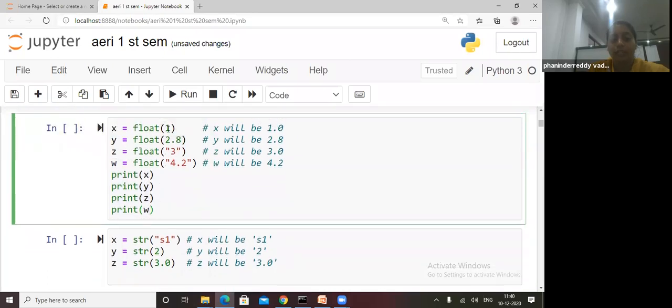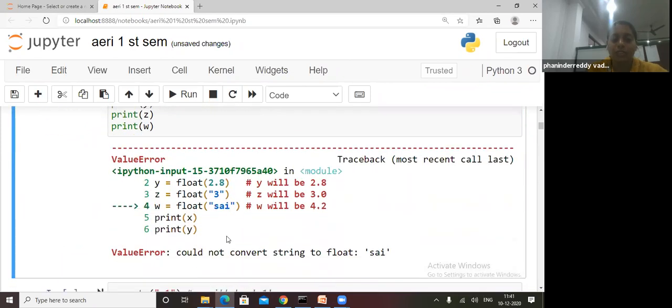Print of X is float of 1, it will return 1.0. What is float of 2.8? It will return 2.8. What is float of 3? It is written 3.0. If I write any name here, what will it print?